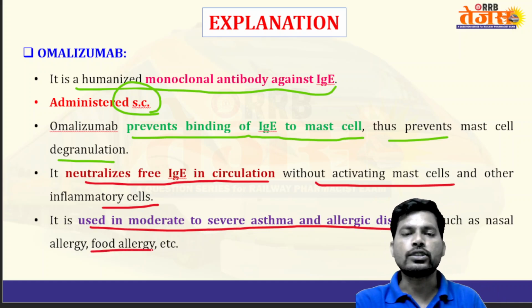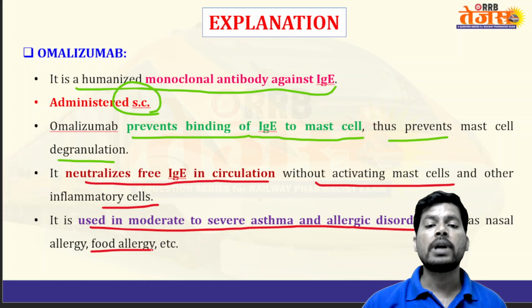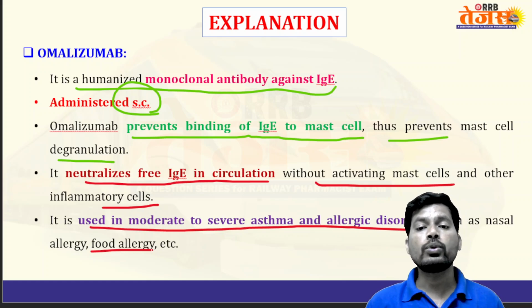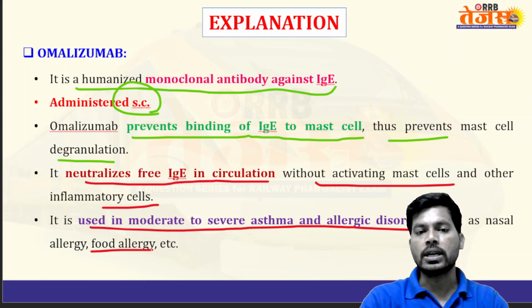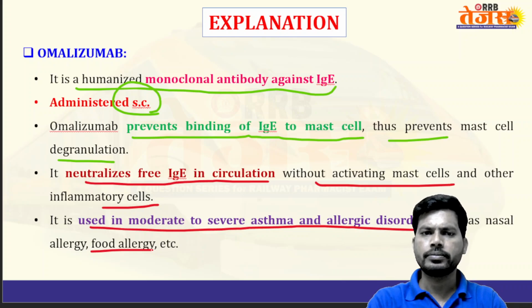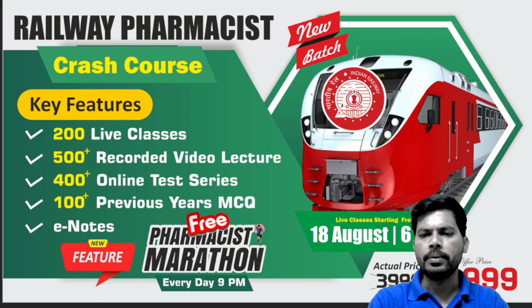So it neutralizes high circulating IgE antibody. It is used in moderate to severe asthma and allergic disorders like nasal allergy and food allergy.